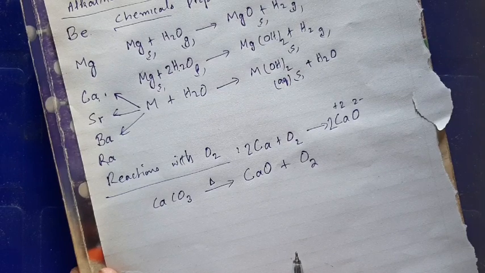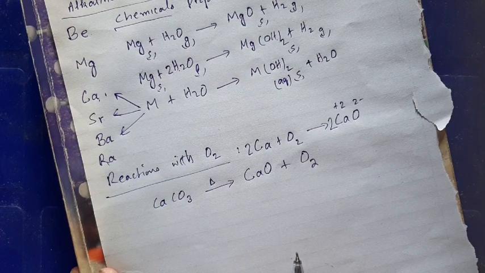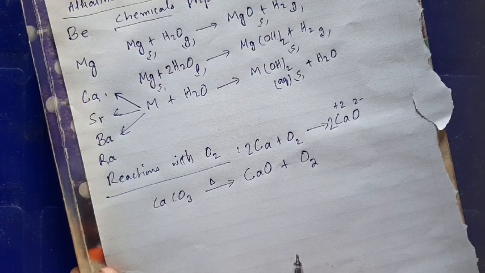These are obtained by packing doubly charged cations with the doubly charged oxide anions, and the pattern of packing is just like the packing of ions in the sodium chloride lattice.